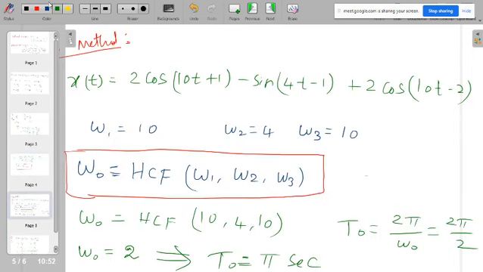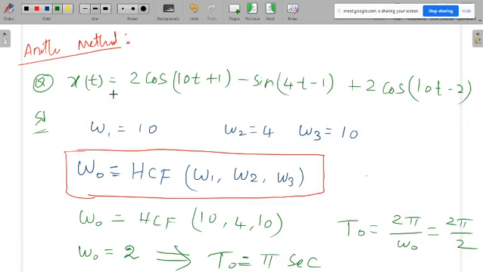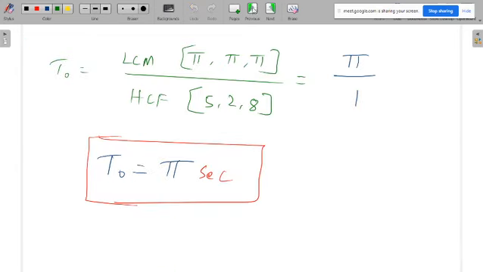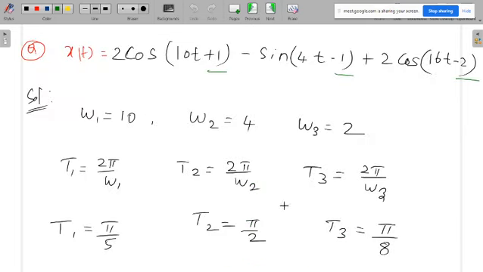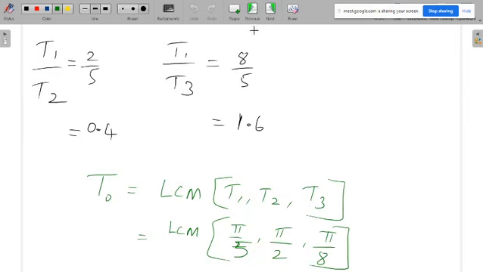So finally, we can find the time period of the signal either with the LCM method or with the HCF method. But in the exam you don't do it with this method. You just cross verify your answer with this method. This HCF method is useful for competitive examinations, but in the semester examination you try to do it with the time period LCM method, so that you will get some extra steps.